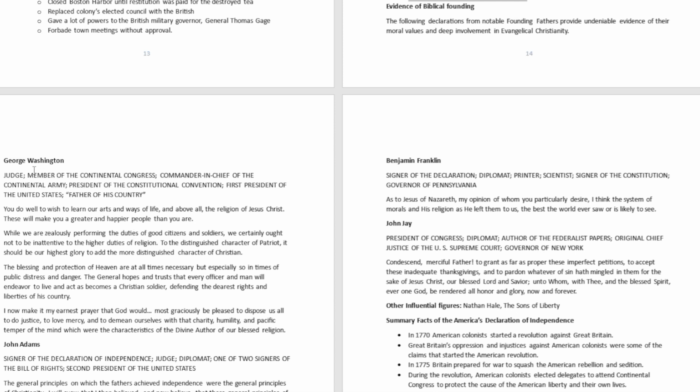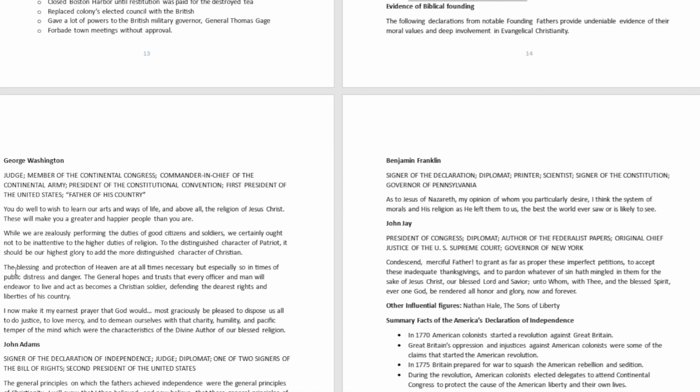So you're going to see George Washington, the very first president of the United States. Look at his quotation: "You do well to wish to learn our hearts and way of life, and above all the religion of Jesus Christ. These will make you a greater and happier people than you are." This is a quotation from George Washington.